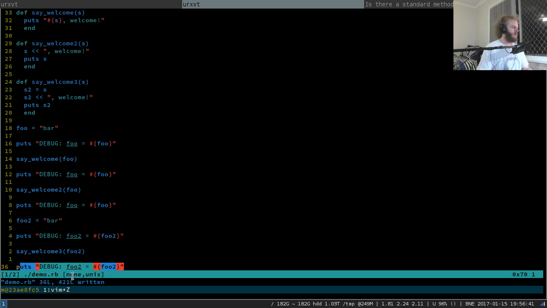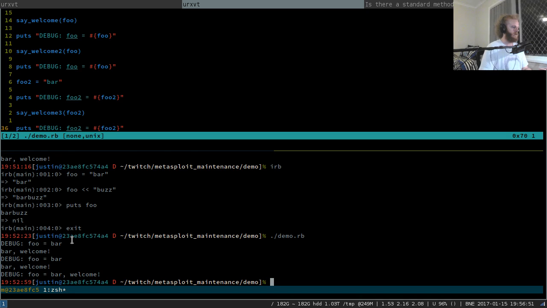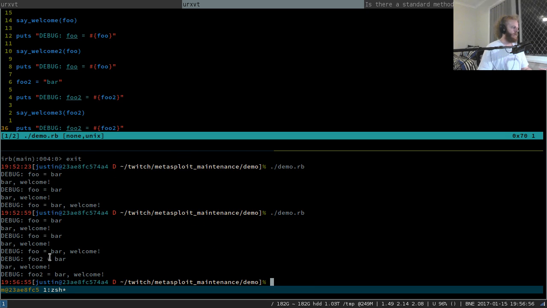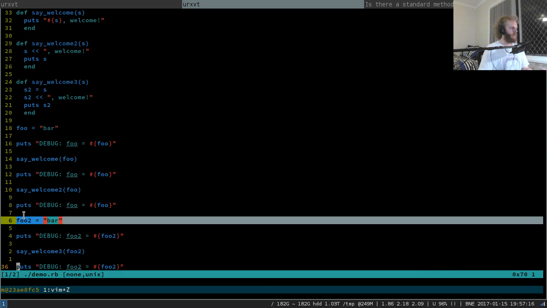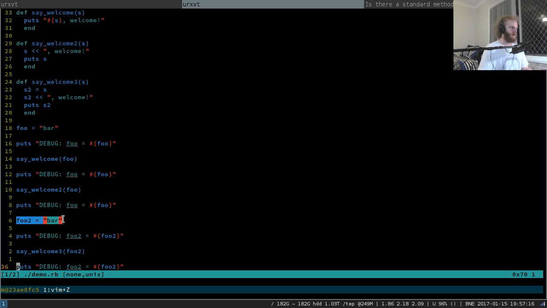When this last debug line comes along, what do we think is going to happen? Do we think that foo2 will have become mutated again, or do we think it'll be left intact? Let's see. Run the demo, and we see that foo2 equals bar. We then get that printing happening, but foo2 has changed again. Even though we created this copy right here with this little append trick, this function has still wrecked our foo2 in the parent scope of this function.